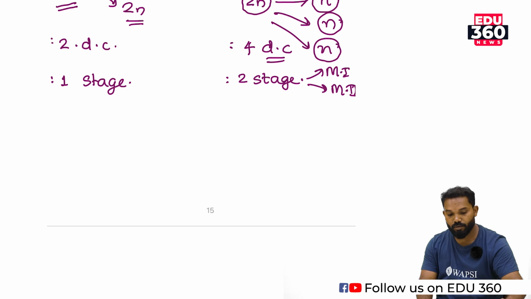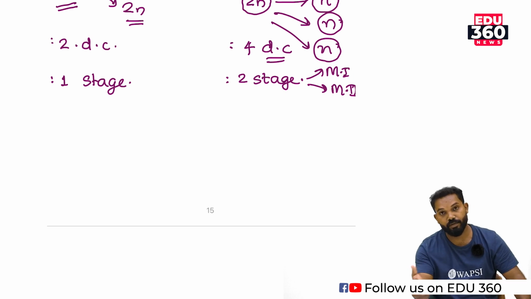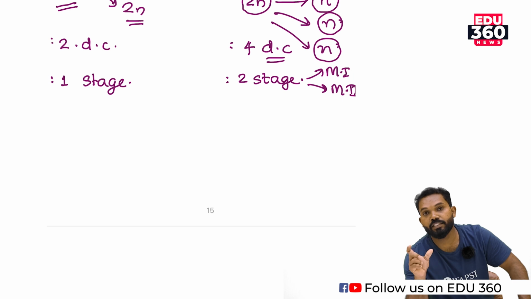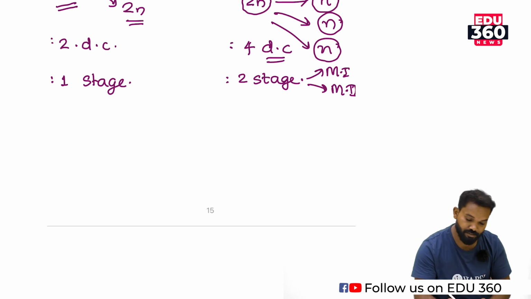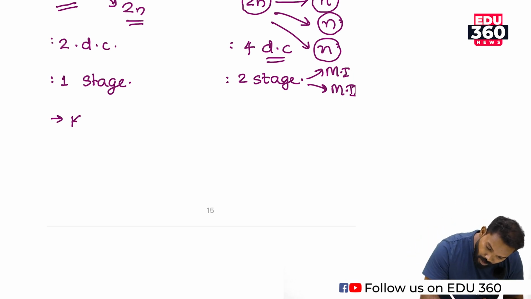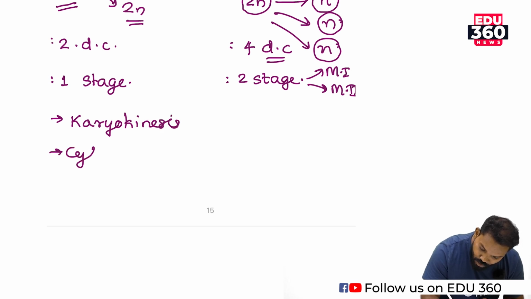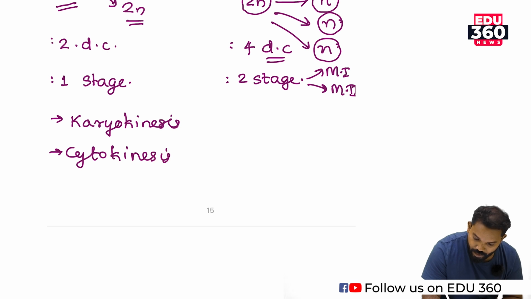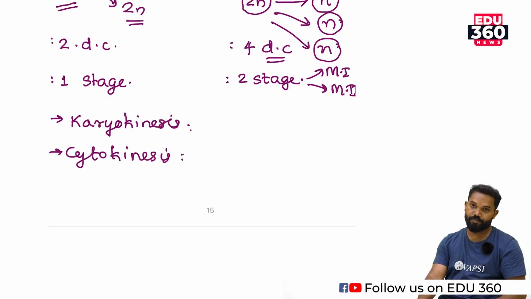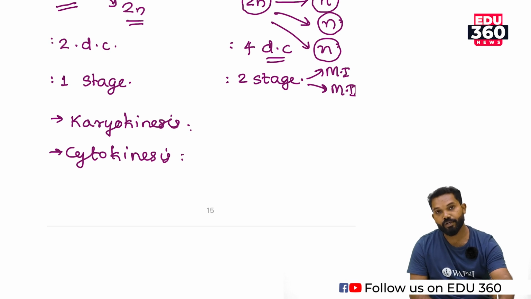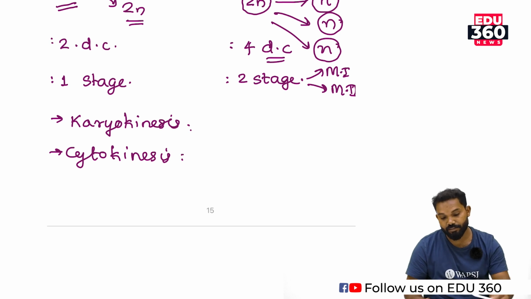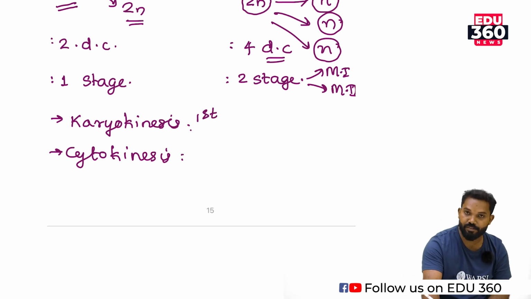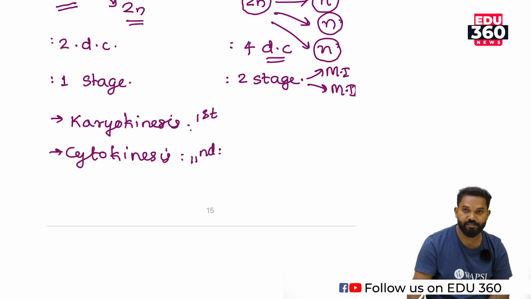For mitosis and meiosis, the divisional process takes place in many substages. These substages are generally karyokinesis and cytokinesis. Kinesis is the division: karyokinesis is the division of the nucleus, and cytokinesis is the division of the cytoplasm or cell division. That means first karyokinesis takes place, and after that cytokinesis.